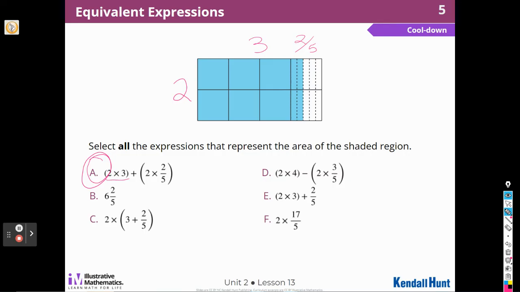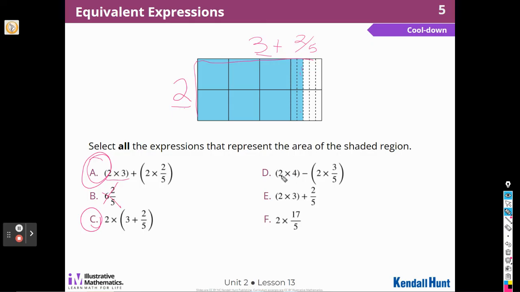This says 6 and 2/5. Well, I don't think that that works, though I can see where they got that. 2 times 3 is 6, but then they just copied the 2/5. They didn't do 2 times 2/5. And there are 2 of them there, right? There are 2 of them. So I don't think that would be correct. This one says 2 times 3 plus 2/5. I agree with that. So this is my 2, and this is my 3 plus 2/5. So I'm going to circle C.